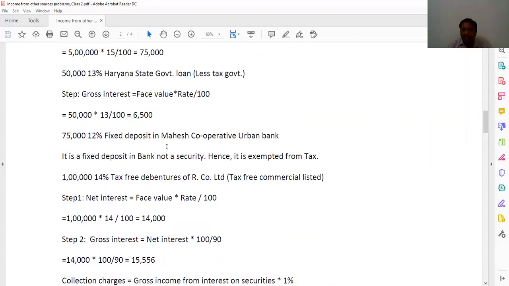75,000 12% fixed deposit, Mahesh Cooperative Urban Bank. If you deposited in the bank, it is a fixed deposit, FD, but it is not a security. Hence, this exempted from the tax we cannot consider.